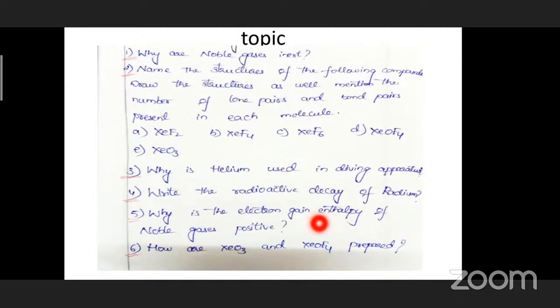But even if we are forcibly trying to accommodate an electron, we have to provide extra energy. Okay. So for that reason, they have very high positive enthalpies.